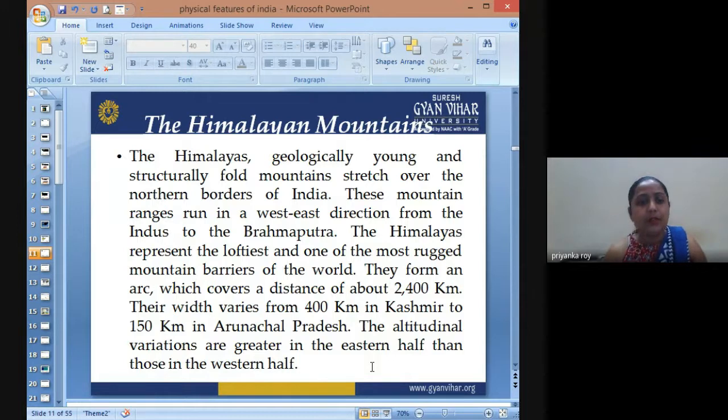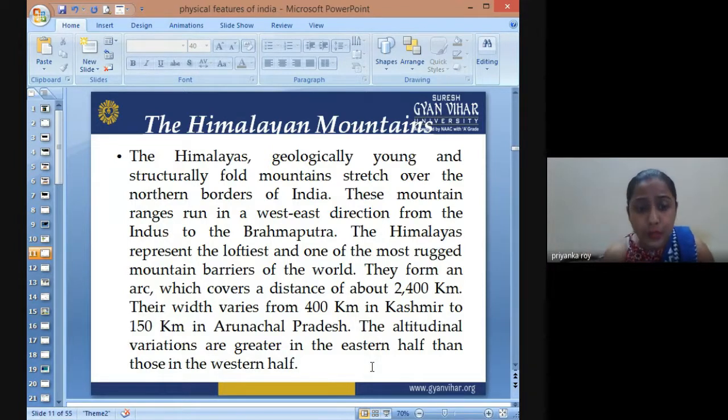The latitudinal variation is very great, in the eastern half and in the western half. They form an arc formation which covers a distance of about 2,400 kilometers. Their width varies from 400 kilometers in Kashmir to 150 kilometers in Arunachal Pradesh. So it is a wider range in Kashmir Valley, and as you come towards Arunachal Pradesh, it starts narrowing down in breadth, becoming about 150 kilometers.